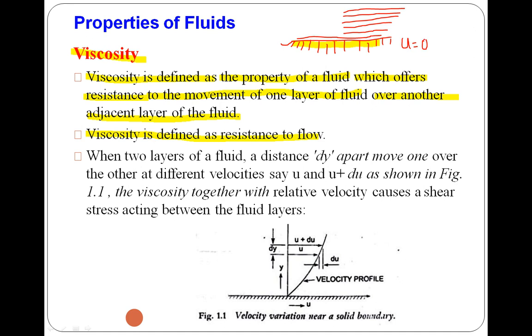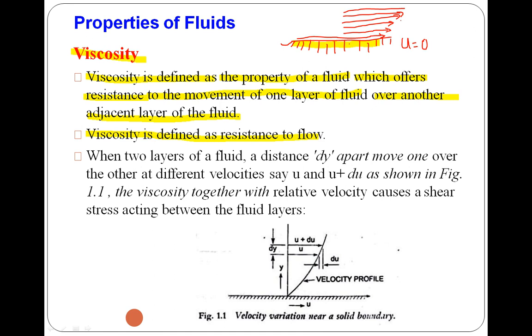As we move towards the free surface, the velocity goes on increasing. The velocity of the first layer will be more than the velocity of the river bed. The velocity of the second layer will be more than that of the first layer. The velocity of the third layer is greater than the second, the fourth greater than the third, and the fifth greater than the fourth.